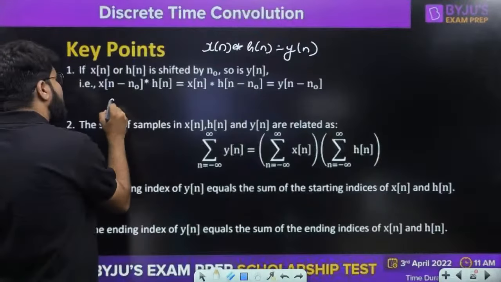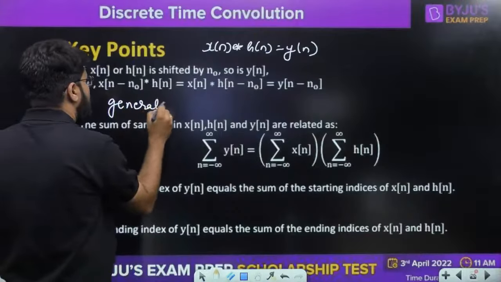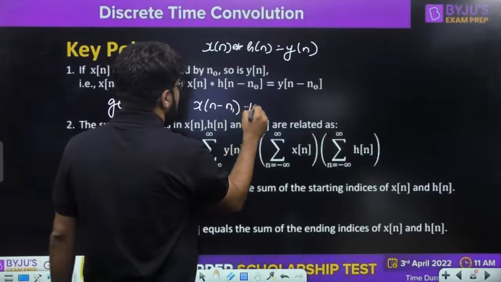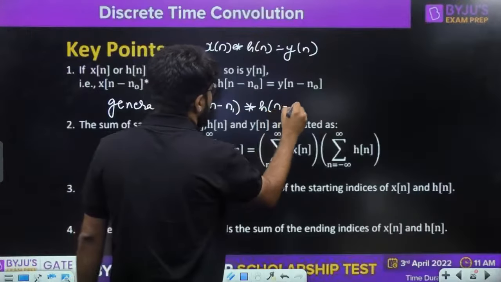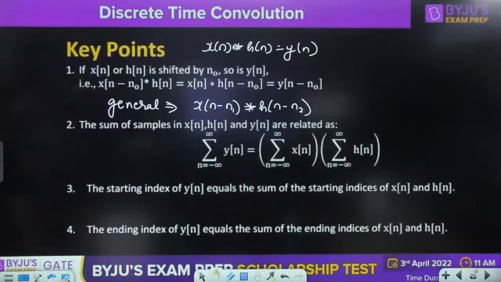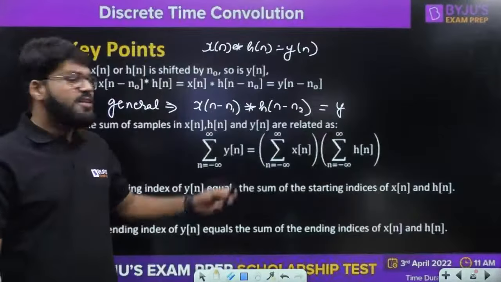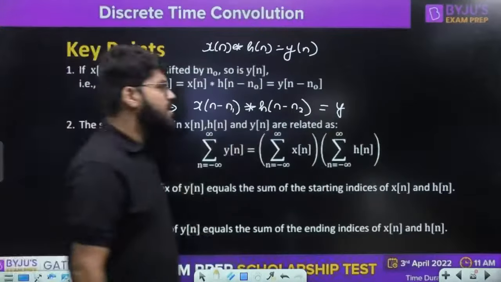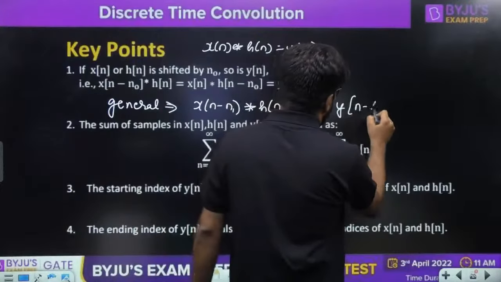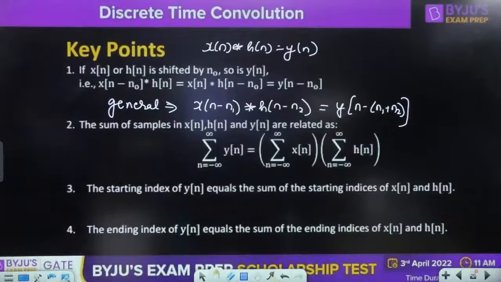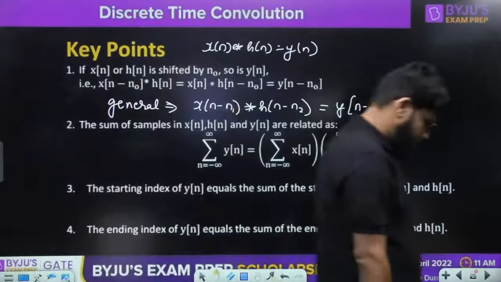इसको और generalize कर दें. If you make it a little bit more general, input is also shifted, impulse response is also shifted, both shifted by different amounts: x of n minus n1 convolution h of n minus n2. The output will be shifted by both, n1 plus n2, so y of n minus n1 plus n2. ठीक है जी.